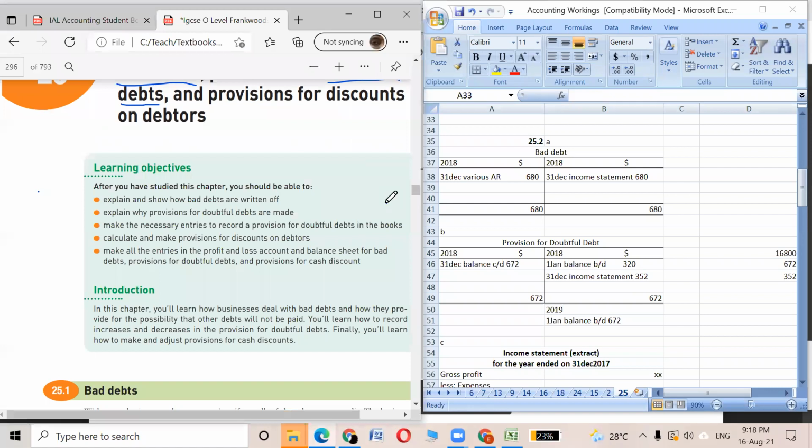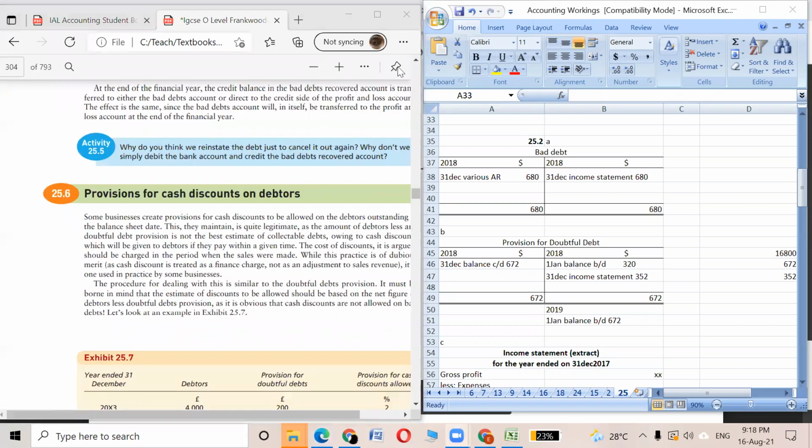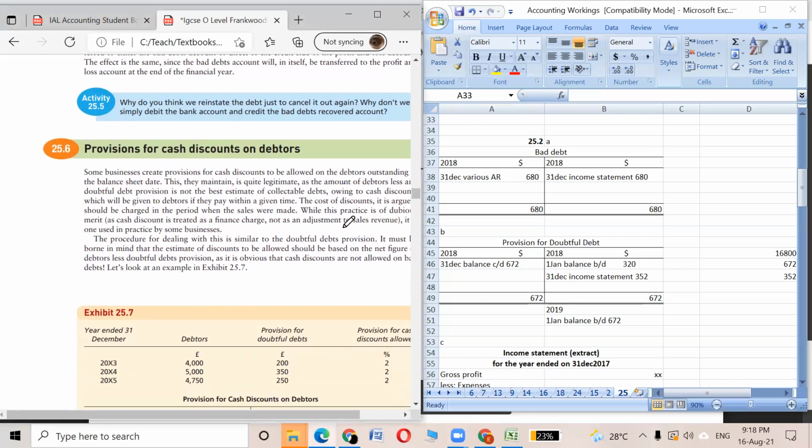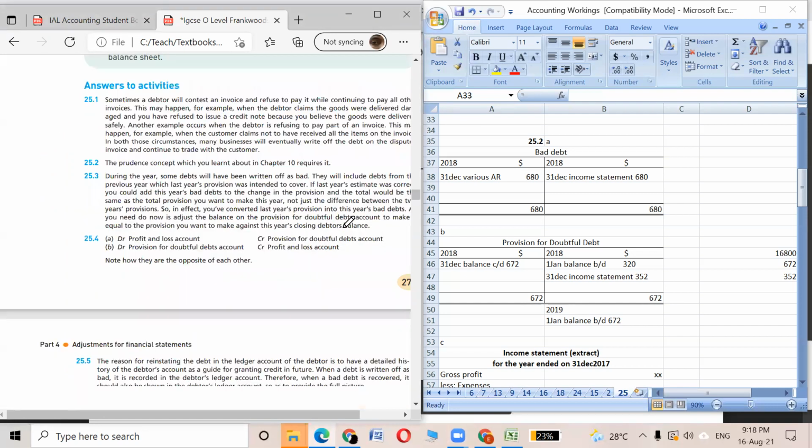Afrin, any problem with 25.2? Yes, sir. Can you please show the provision for doubtful debts account on the balance sheet? Okay, you're from 25.2. Okay, balance sheet.